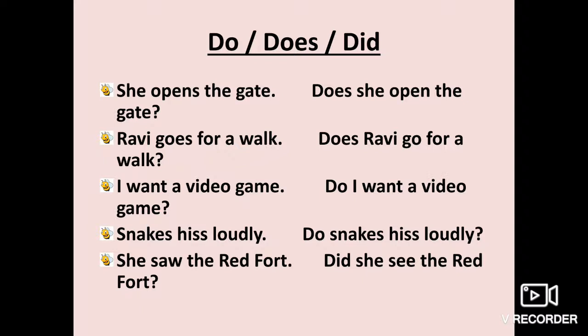So from the word saw you can make out that this sentence is in past tense. So did will be used here. So did she see the red fort? Why see, not saw? Because I have told you earlier also, with did we use the present form of the verb.